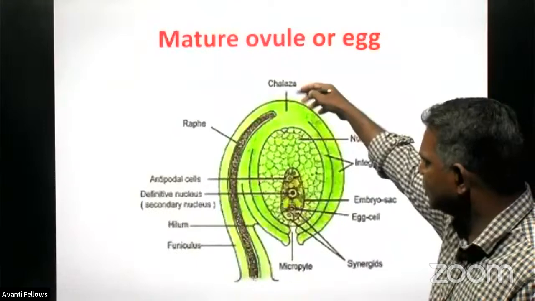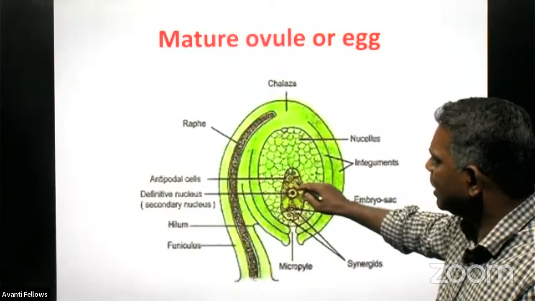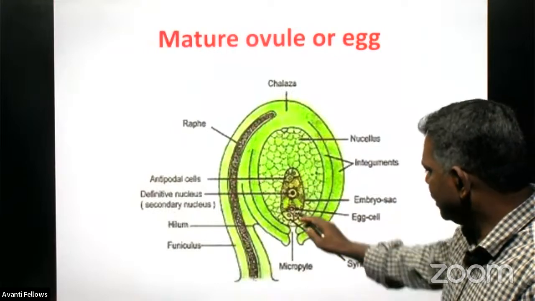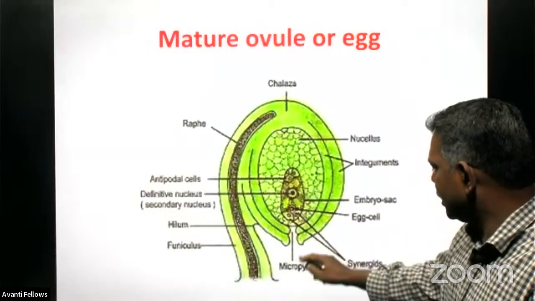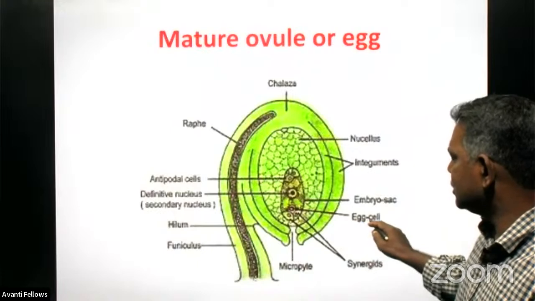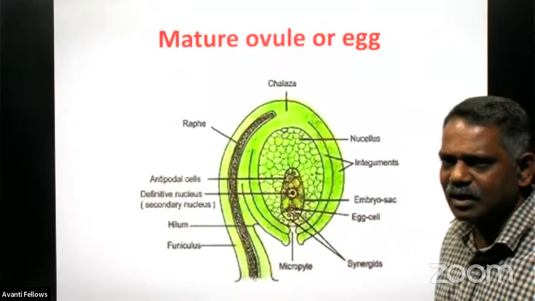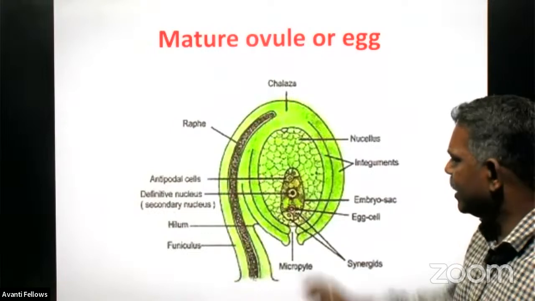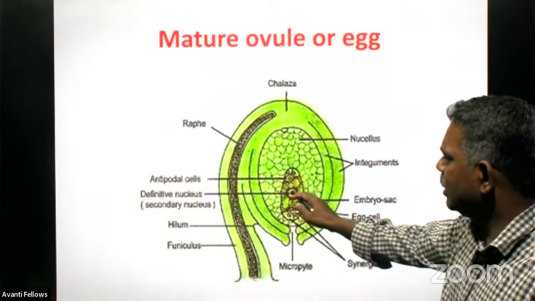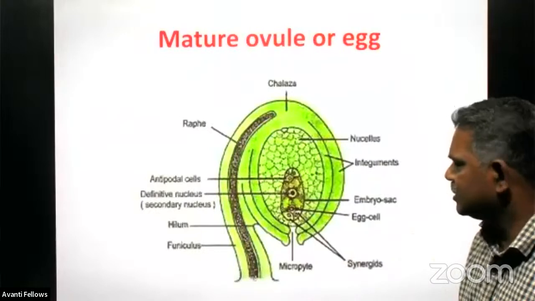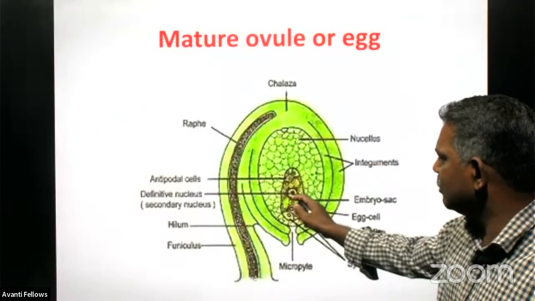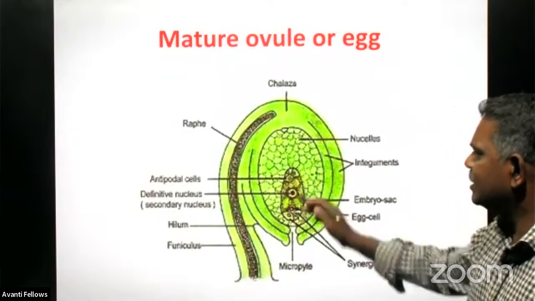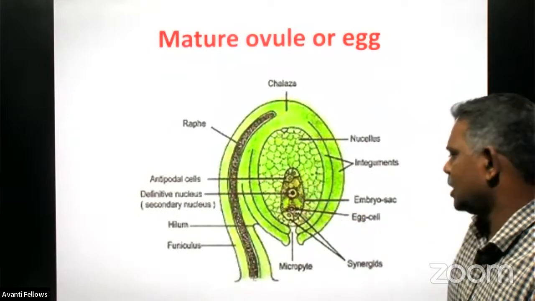This end is called the chalazal end, and the 3 there are called the antipodal cells, and 3 are in the micropylar end, and one is exactly at the center, larger in size, called the egg cell, and on either side we can see the synergids, and the polar nuclei are located exactly at the center. Sometimes here they are fused. So a total of 8 nuclei or 8 cells are present in the embryo sac, right?